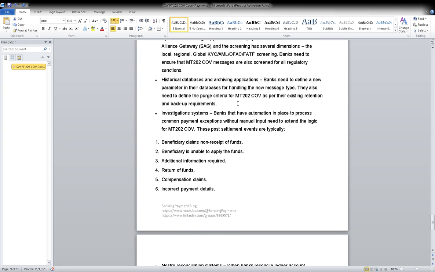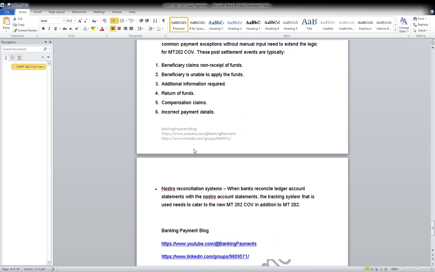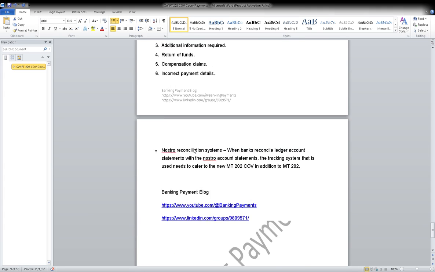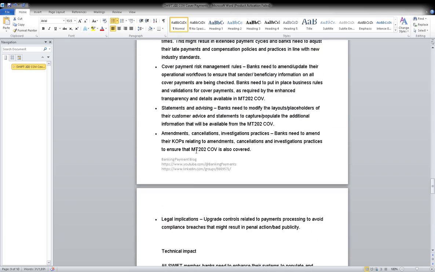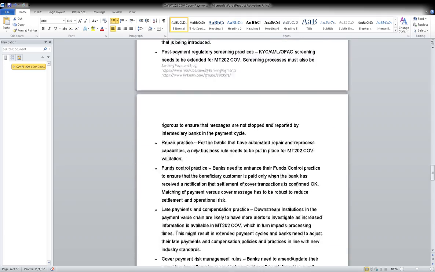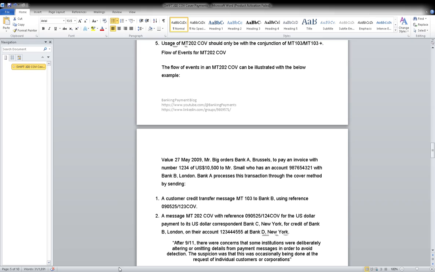Okay. Now, investigation systems: banks that have automated systems in place to process common payment methods without manual input need to extend the logic of MT202 to cover this. These post-settlement events are typically beneficiary claim of funds, return of funds, conversion. This is not required. Okay, fine. So money laundering was not covered yesterday, so I have covered it today. Okay, that was my ultimate aim to cover today.